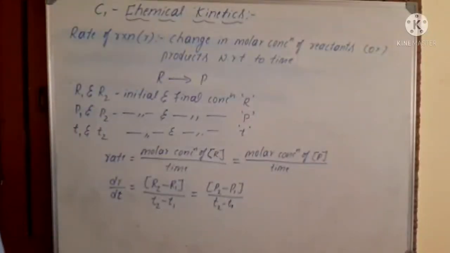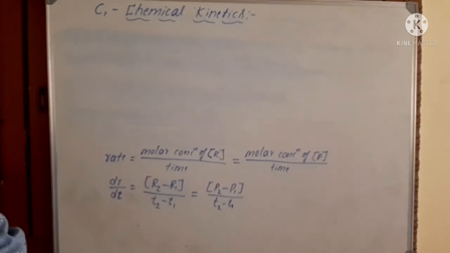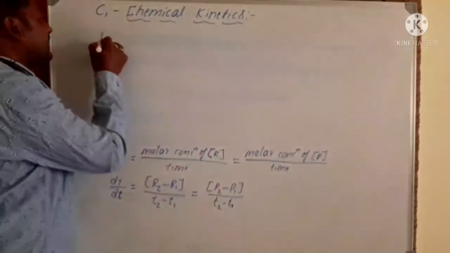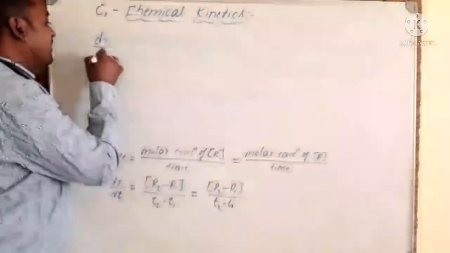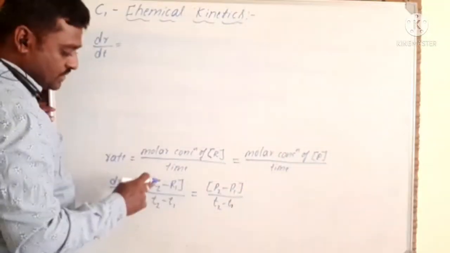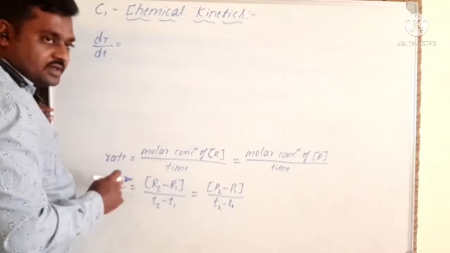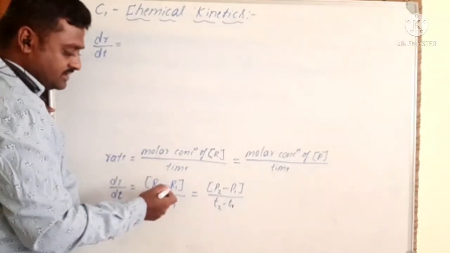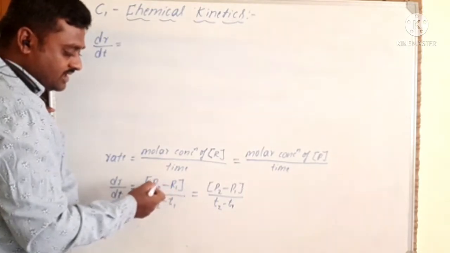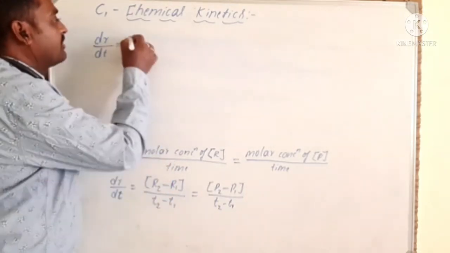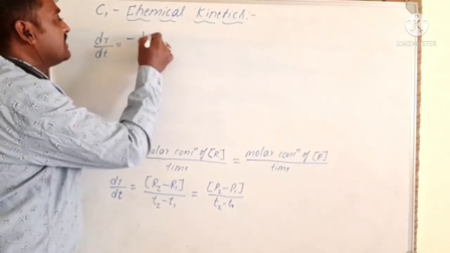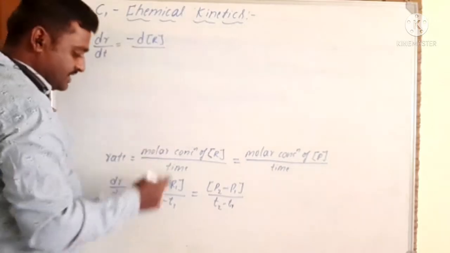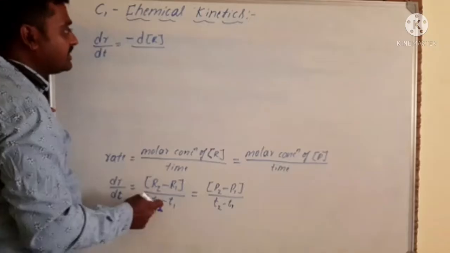Okay. So then the rate of reaction, dR by dt, is equal to R2 minus R1, that is the change in concentration of reactants, because here R1 is greater than R2, hence it becomes minus, that is, minus the change in the concentration of reactants with respect to time, dR by dt.